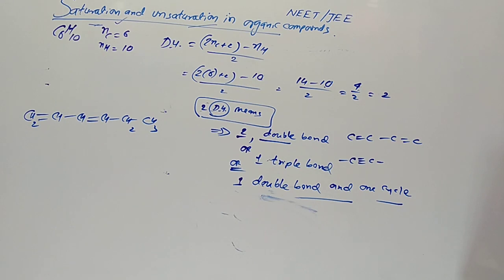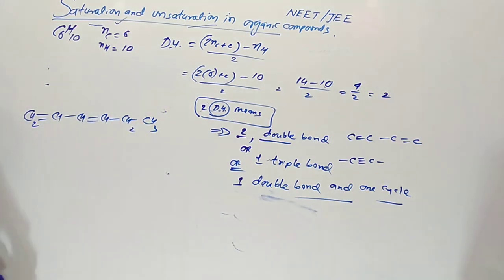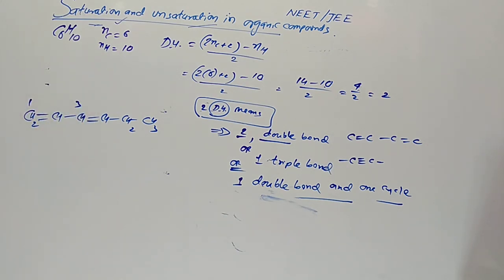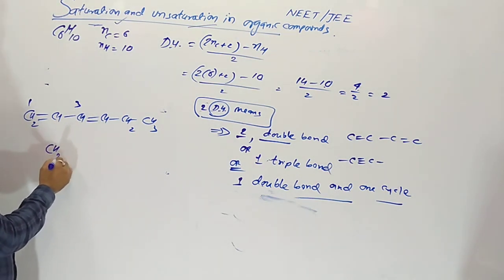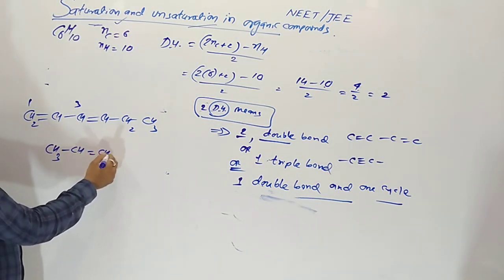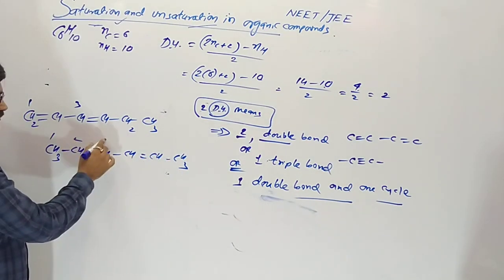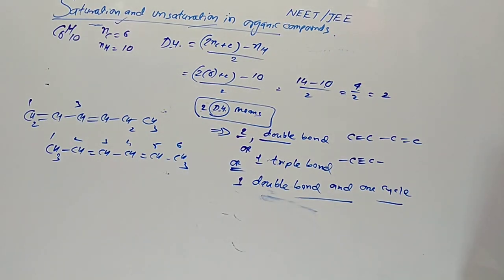You can see the hydrogens are 10: 2, 3, 4, 5, 6, 7, 8, 9, 10. This is 1,3-hexadiene. Suppose here is a double bond and here is a double bond. So 2,4-hexadiene.